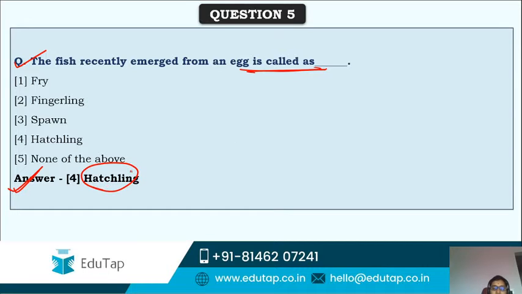This is one basic difference between hatchling and fry. See, the fish that recently emerged from an egg is called hatchling, and the base of the yolk is still attached to the hatchling because the mouth is not formed in hatchling. They'll utilize the nutrients present in that yolk sac.